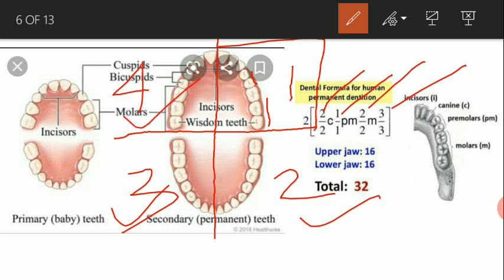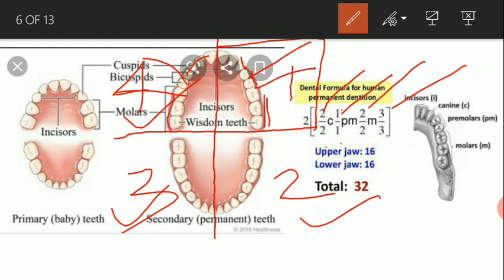Now if we see 2 by 2, that means these 2 and these 2, canine 1 by 1, this one and this one, and premolar 2 by 2, these 2 and these 2, and the molar these 3 and these 3. Okay.